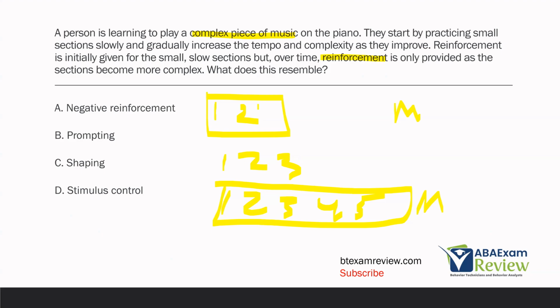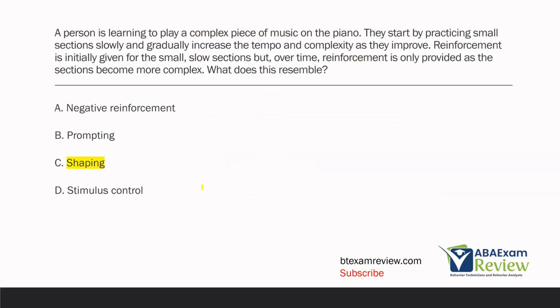We are reinforcing first these approximations, 1 and 2, and then we need 1, 2, and 3, and then we need 1, 2, 3, 4, and 5. And as time goes on, we're reinforcing closer and closer approximations to our terminal behavior. And that's what shaping is, reinforcing approximations of behavior trying to reach your final destination. And then D, stimulus control. We may be trying to establish stimulus control, but right now, we're not discussing the stimulus control in this situation. We're talking about that reinforcement of those approximations as we move towards that final terminal behavior. So what does this resemble? We'll see shaping.